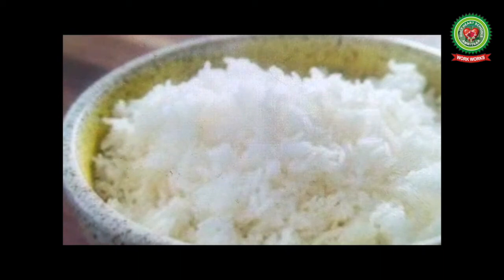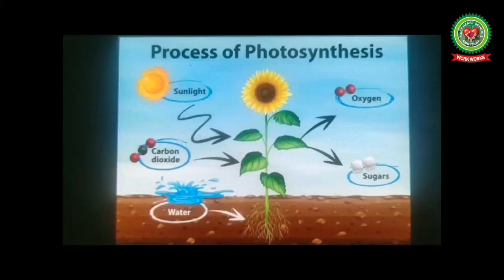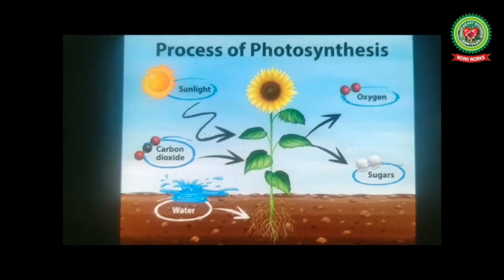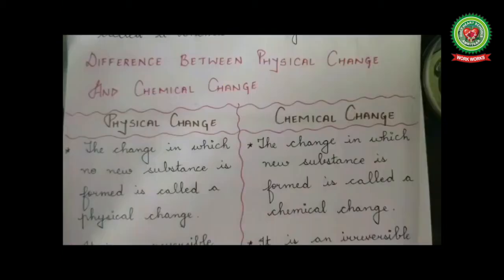Raw rice, when cooked, is also an example of chemical change as cooked rice has entirely different properties than raw rice. The process of photosynthesis, which is taking place in plants, is also a chemical change because new substances are formed during this process, that is oxygen and glucose.